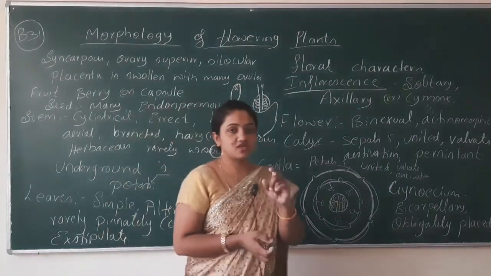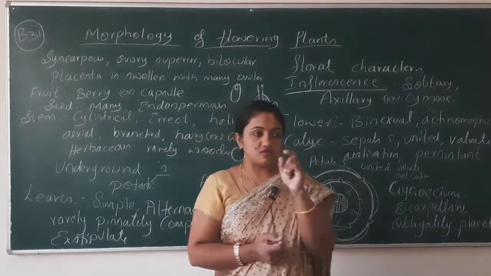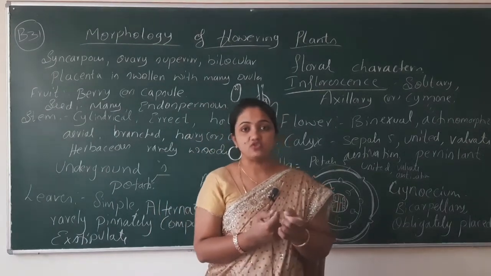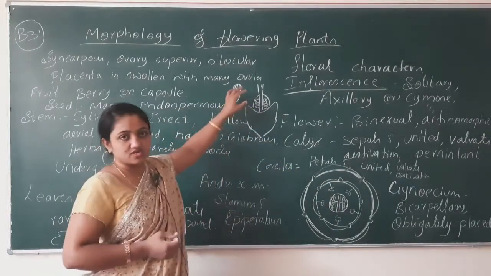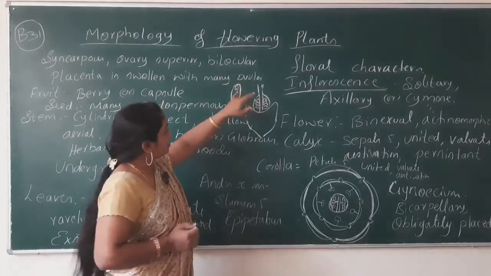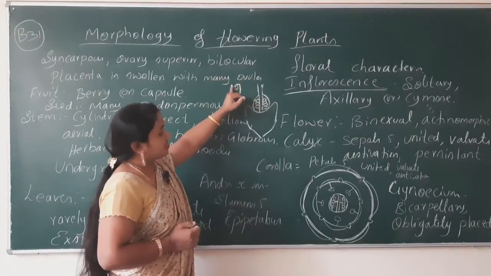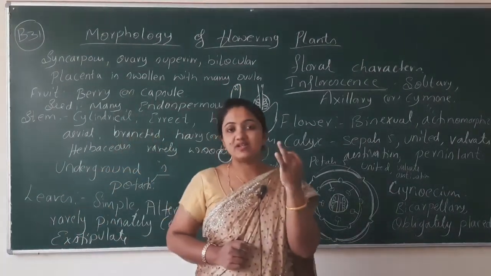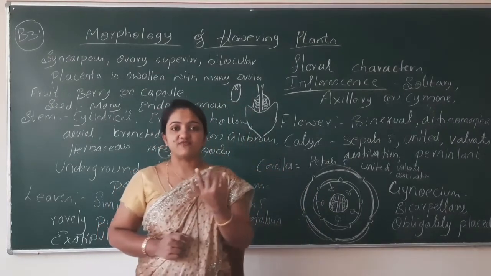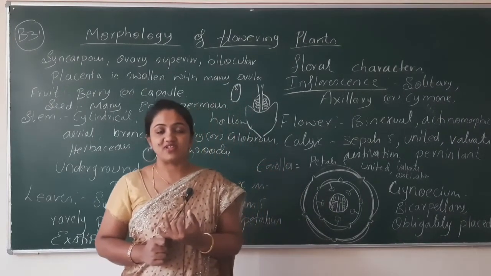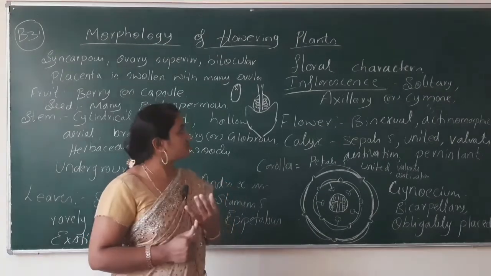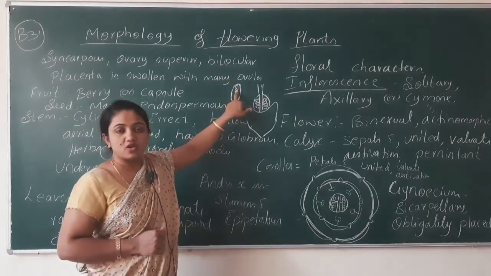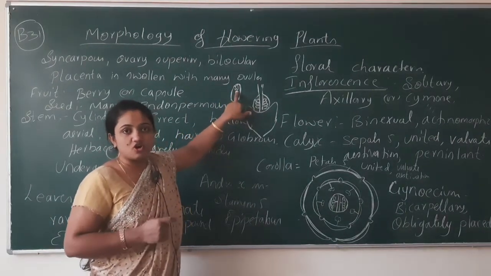Which structure, which organ should be fertilized and placed under the soil so that we'll get a new plant? That is the seed, my dear students. So what will be there in the seed? A seed may contain a small embryo, which has a plumule and a radicle. The plumule will give rise to the shoot axis, the radicle will give rise to the root axis. So this is the structure which is responsible for growing the shoot and root of the plant.